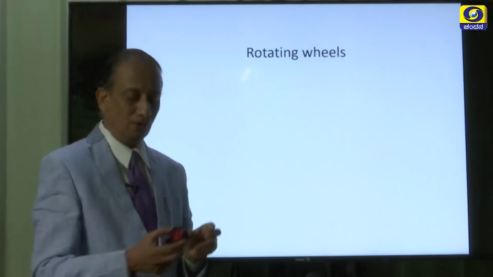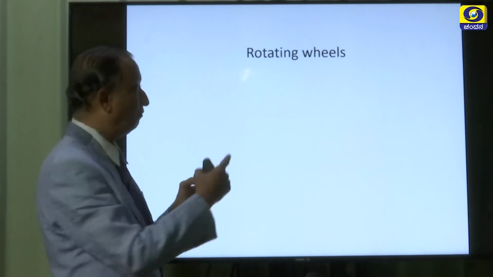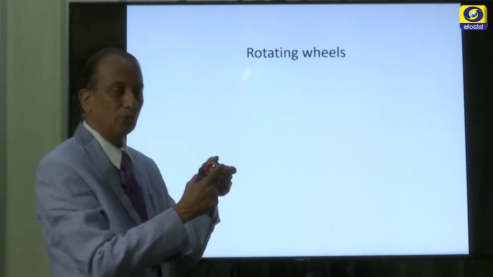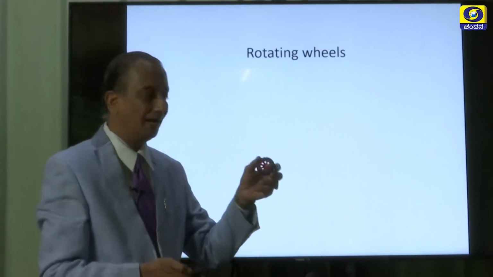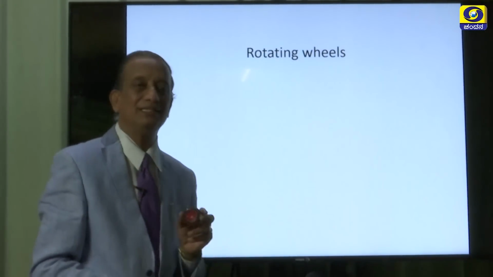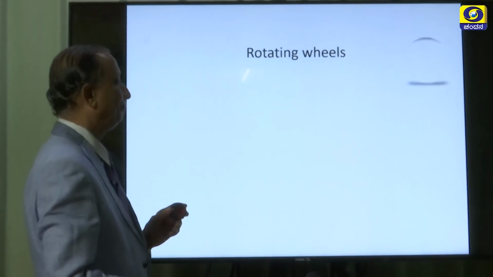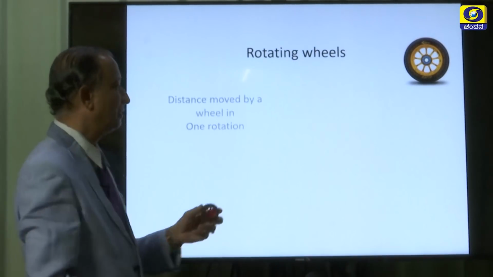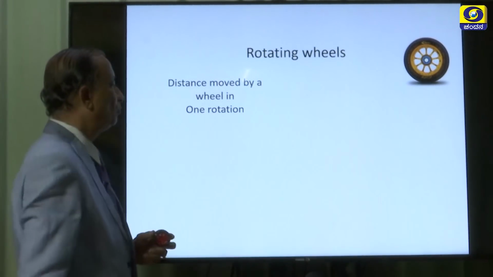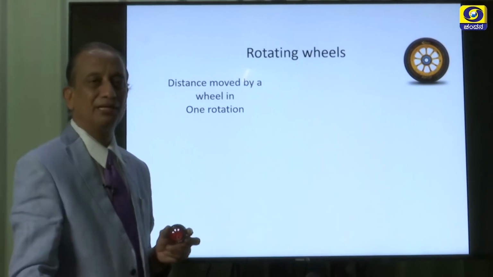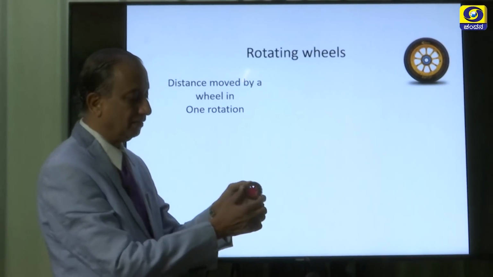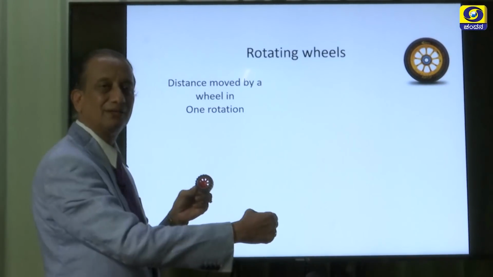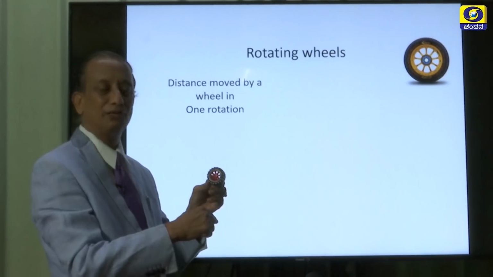Now, let us consider one particular example for the circumference of a circle by taking wheels which are rotating, and try to apply the formula C is equal to 2 pi r. This is one image you are seeing, and here also you are able to see this. What is the distance moved by a wheel in one rotation? Say it is moving like this. When it moves for one complete rotation, what is the distance it covers? That is what we are interested to find out now.